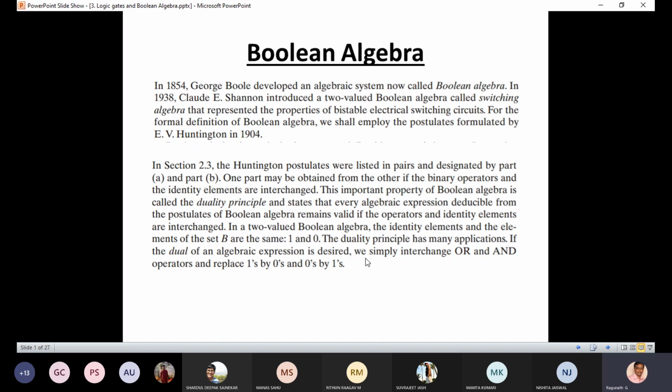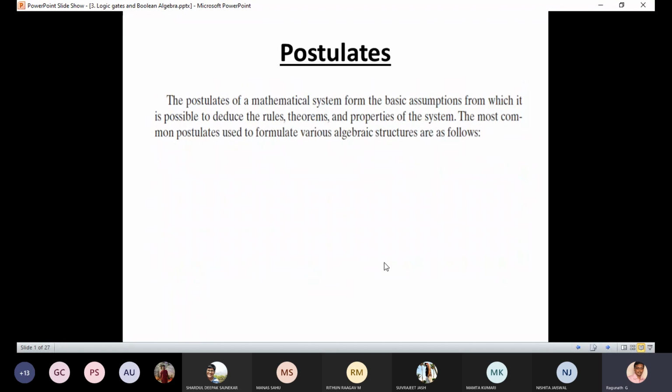In short, if we simply interchange the OR and AND operators and replace ones by zeros and zeros by ones, then it should remain valid. Now we will see one by one. I think you heard about the postulates. Postulates of a mathematical system form the basic assumptions from which it is possible to deduce the rules, theorems, and properties of the system.